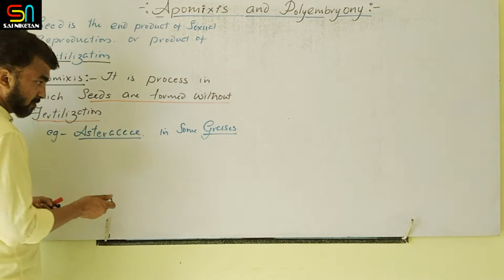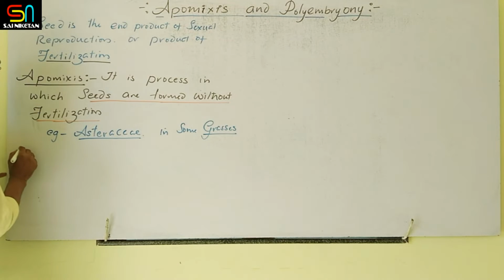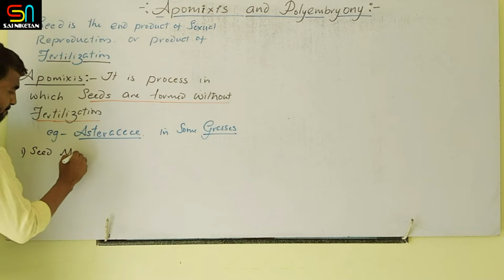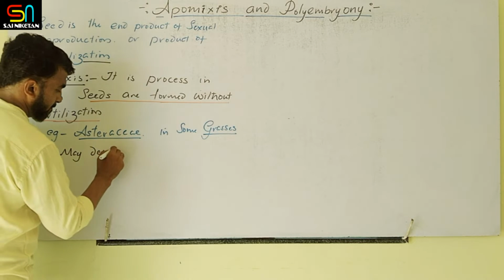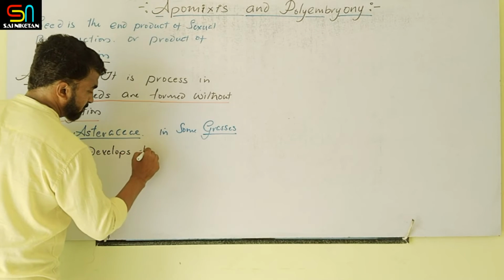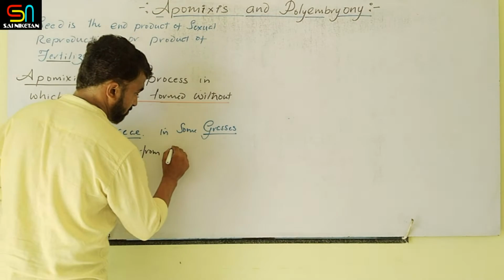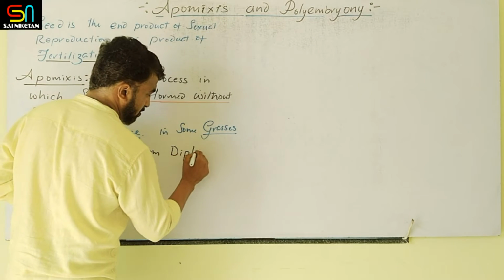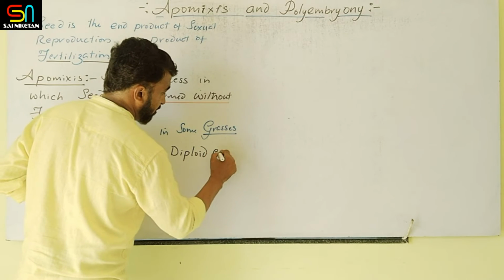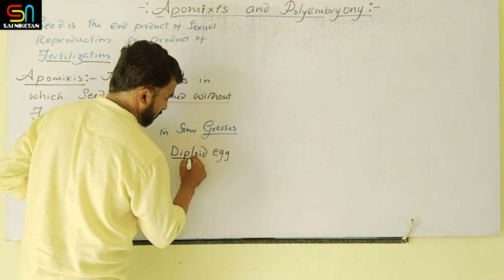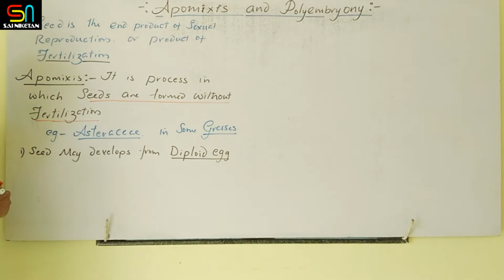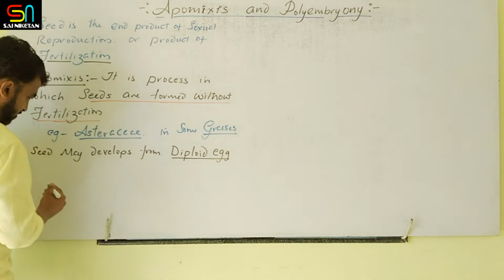So how does it happen? First possibility: seeds may develop from a diploid egg. Now try to understand.